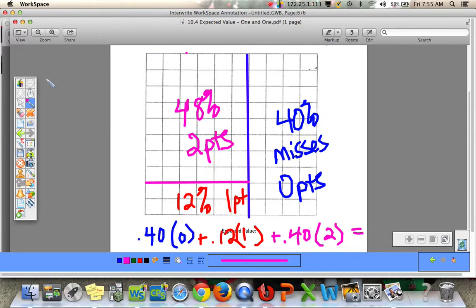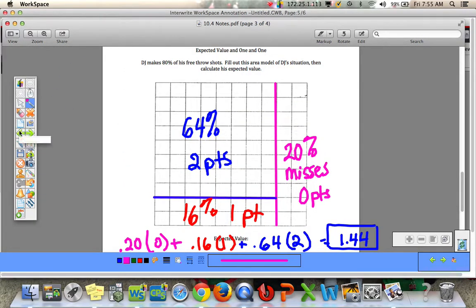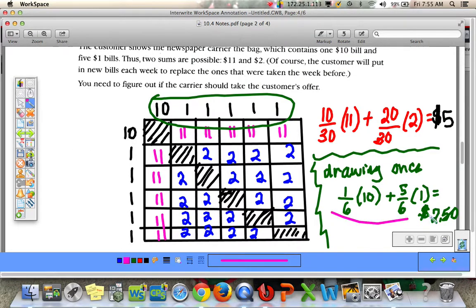So you have problems like these on your assignment. And remember, if you're doing something twice, you can use the area model. If you're doing something once, then you just have to figure out probability times payoff. So you have several problems to try on your assignment, and we'll go over this tomorrow.